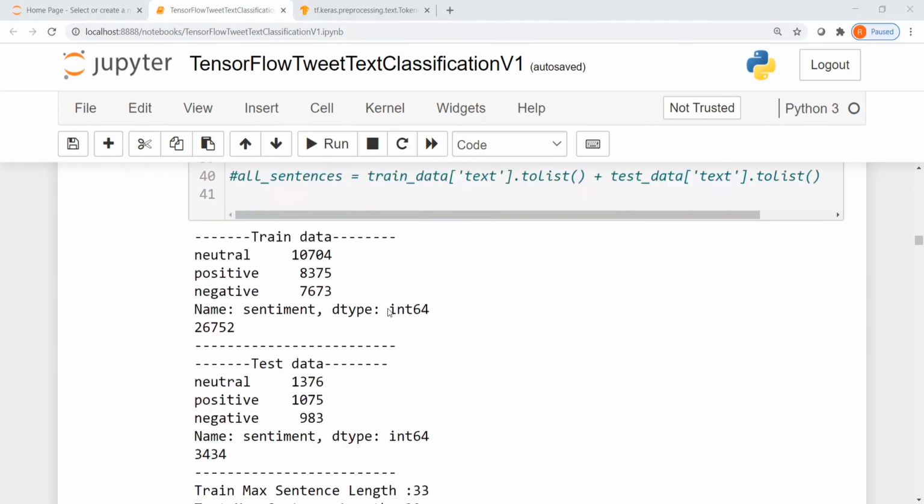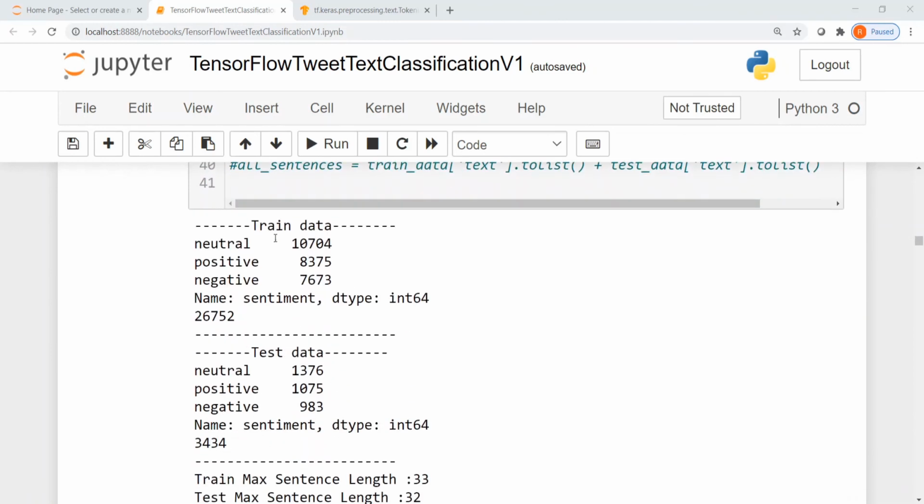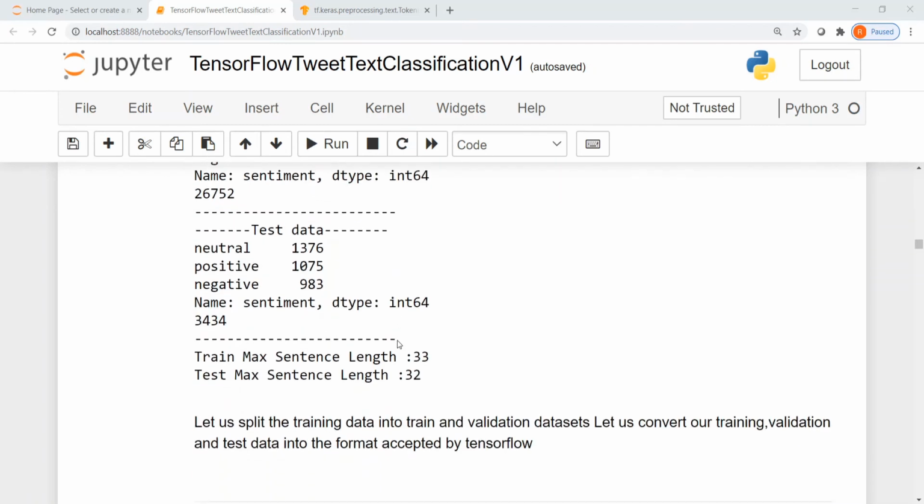If you look at our data, in our train data we have close to 10,000 neutral tweets, close to 8,000 positive tweets, and close to 7,600 negative tweets for a total of 26,752 tweets. In our test data, we have close to 1,300 neutral tweets, 1,075 positive tweets, 983 negative tweets for a total of 3,434 tweets.